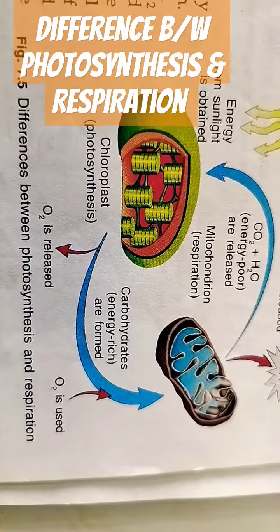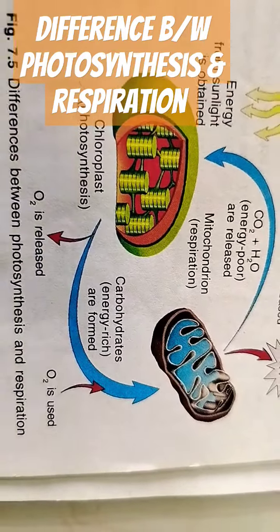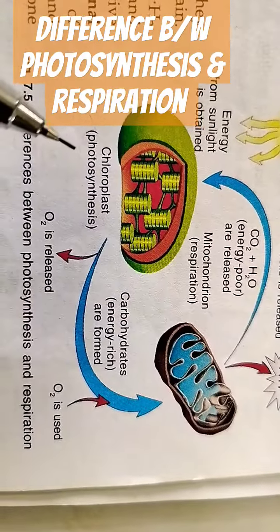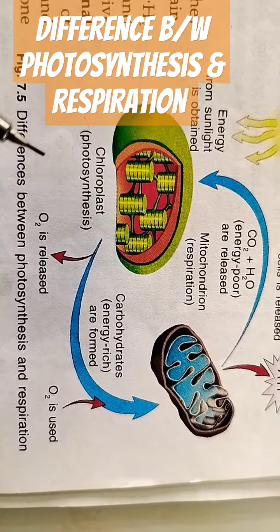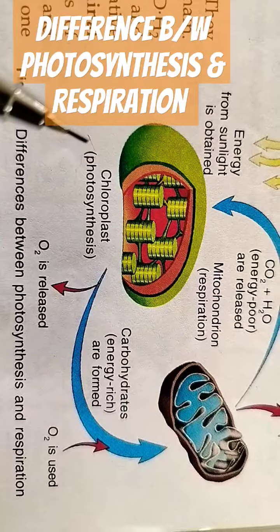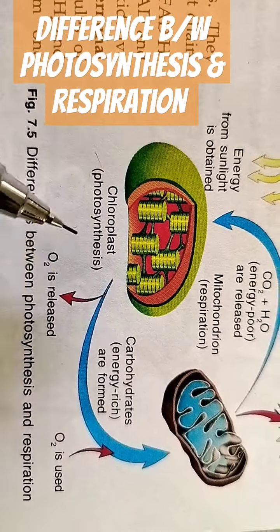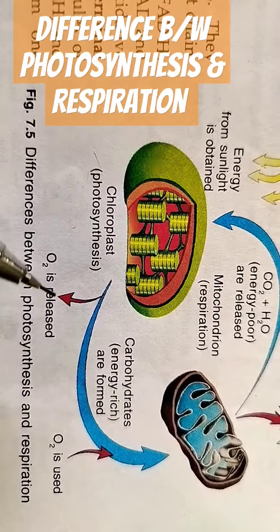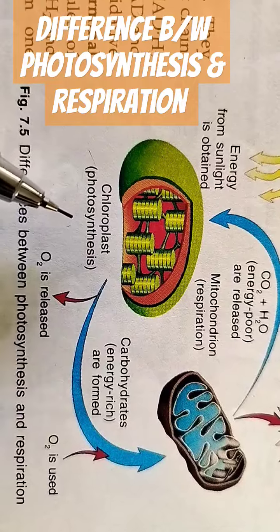Let us see today the difference between photosynthesis and respiration. As you can see here, photosynthesis takes place in the chloroplast present in the chlorophyll, which is mostly found in the leaves. Both photosynthesis and respiration are important processes that take place in plants.